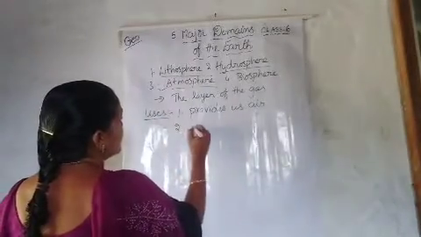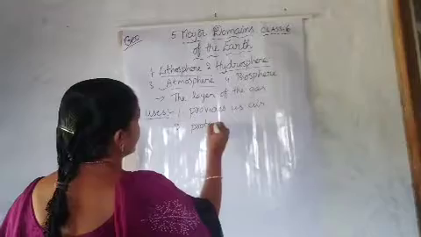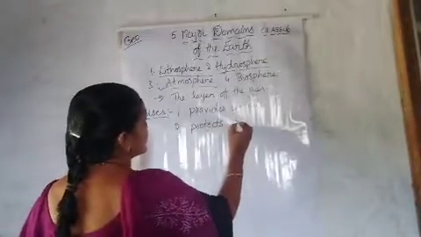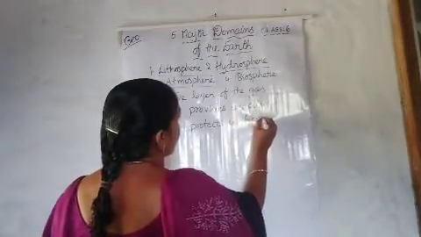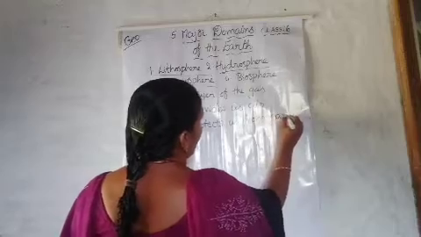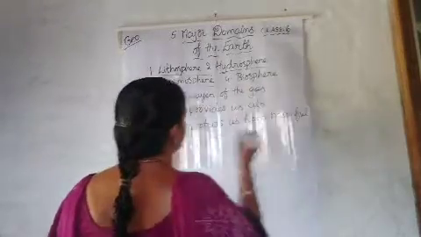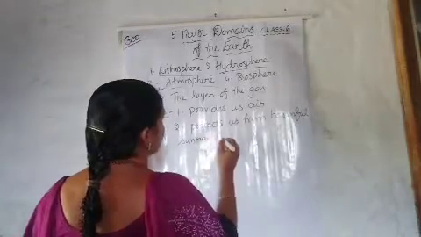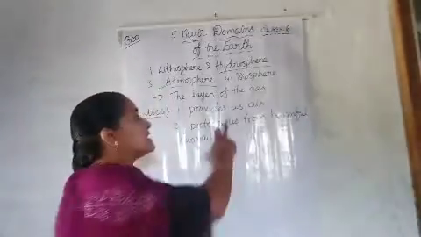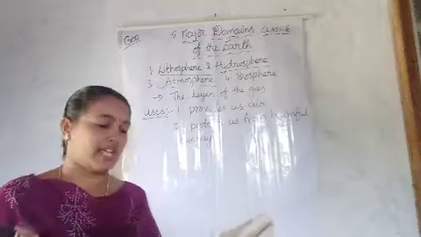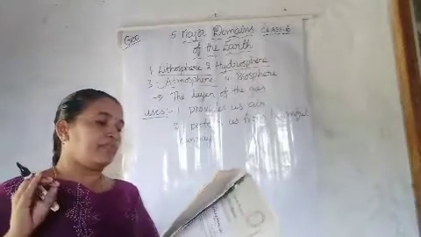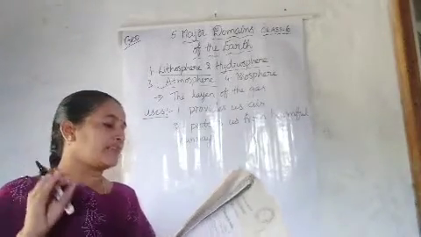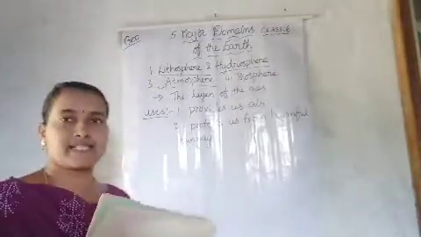Next, it protects us. The atmosphere protects us from harmful sun rays. So these are the two uses: it provides us with air to breathe, and protects us from the harmful effects of sun rays.